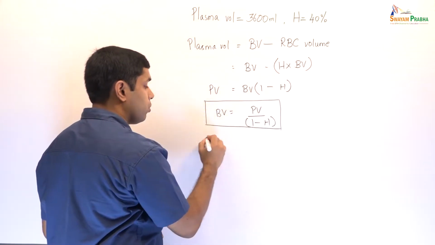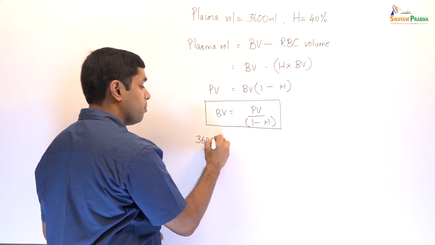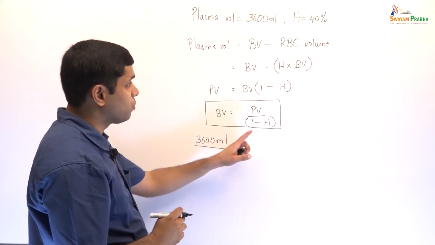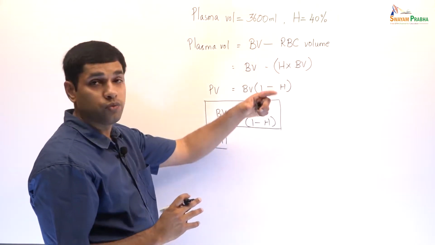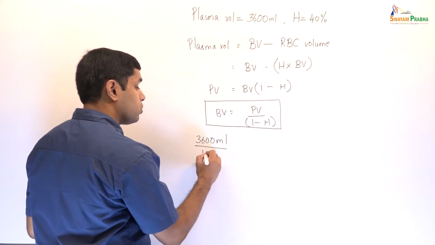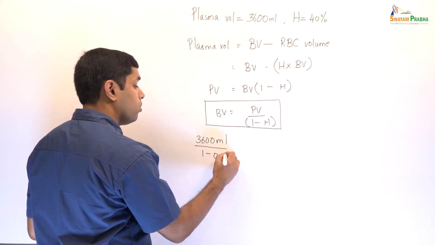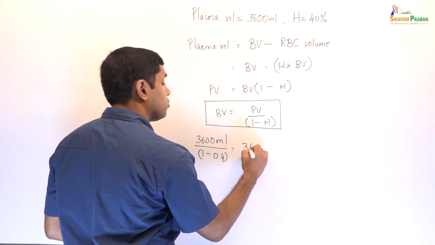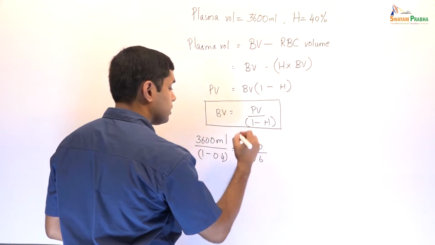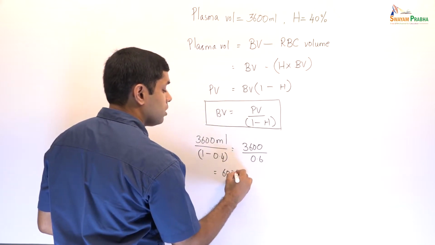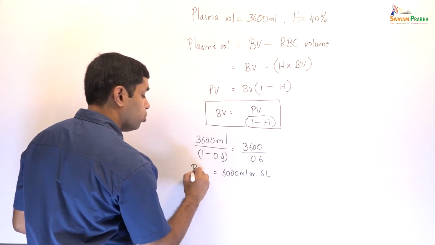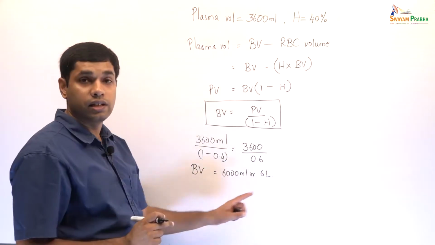We know that the plasma volume is 3600 ml. Now, when we take this 1 minus hematocrit, we have to convert the hematocrit out of 1. So, this is 40% or 0.4 out of 1. So, this is 1 minus 0.4, that is equal to 3600 ml divided by 0.6, that is equal to 6000 ml or 6 liters. So, we have our blood volume is equal to 6 liters.